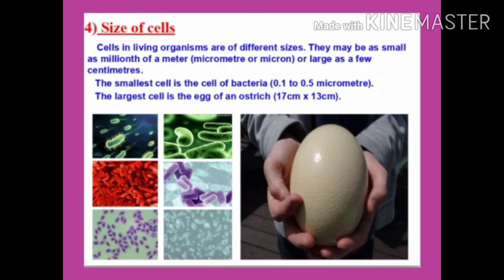The size of a cell is measured in micrometer or micron. A micrometer is a unit for measuring very minute lengths. 1 micron is equal to 1 millionth of a meter. The size of a cell has no relation with the body size of the organism. The cells of a very big animal, for example an elephant, are not bigger than the cells of a small animal like a rat. The size of a cell is related to its function. For example, the nerve cells of both rat and elephant are long and branched, which perform the same function of transmitting messages.